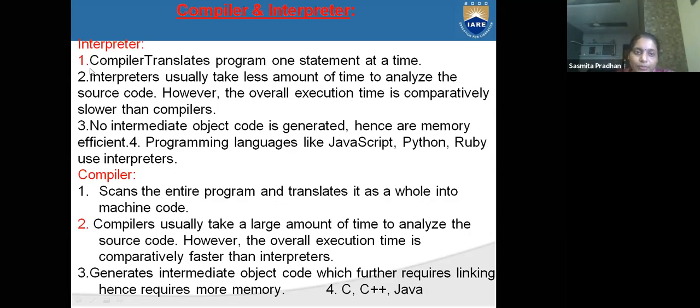What is an interpreter? A compiler translates. Now I will tell you about the compiler and interpreter both. First, what is an interpreter, and after that I will tell you what a compiler is.